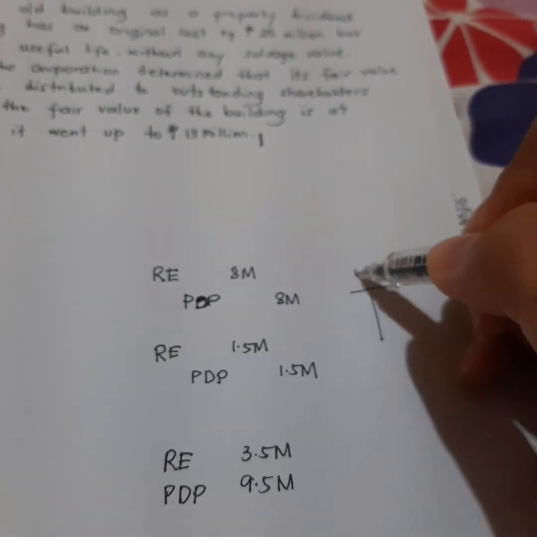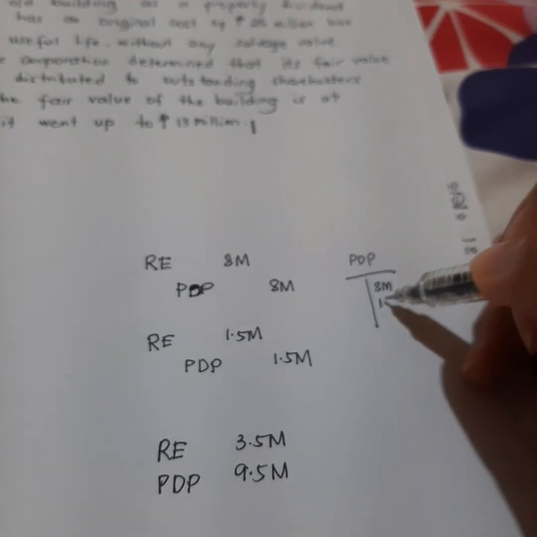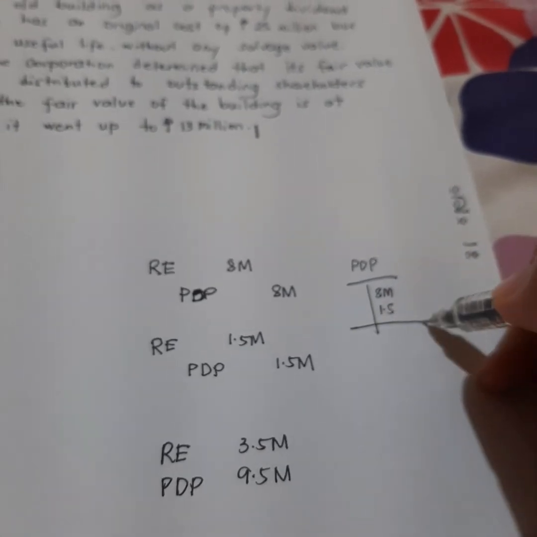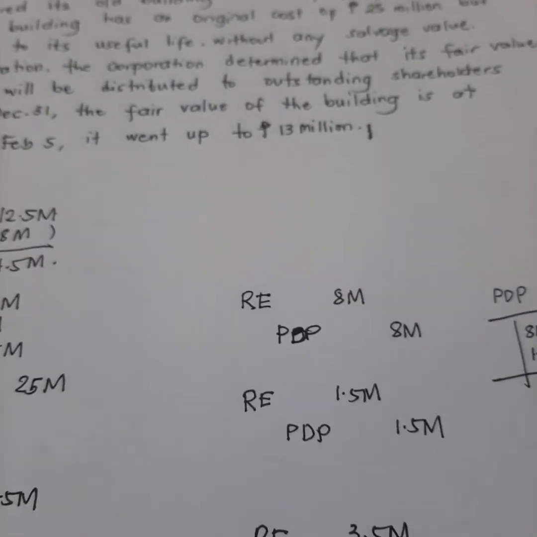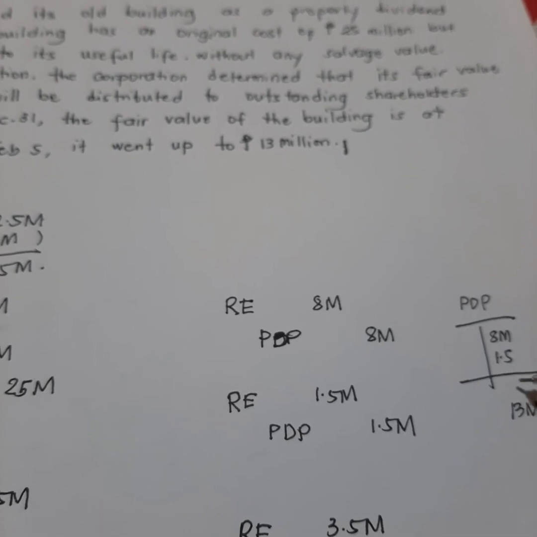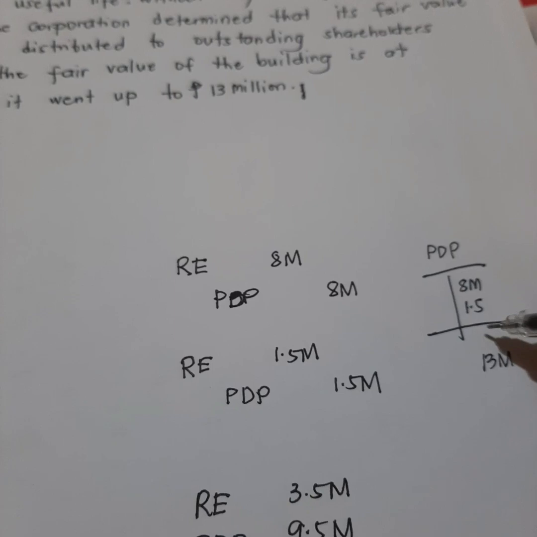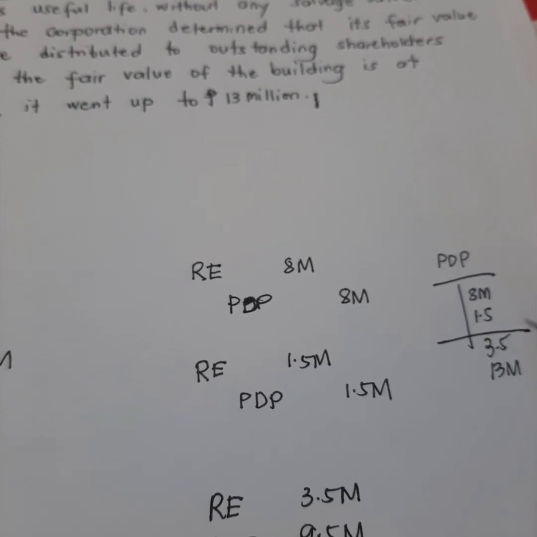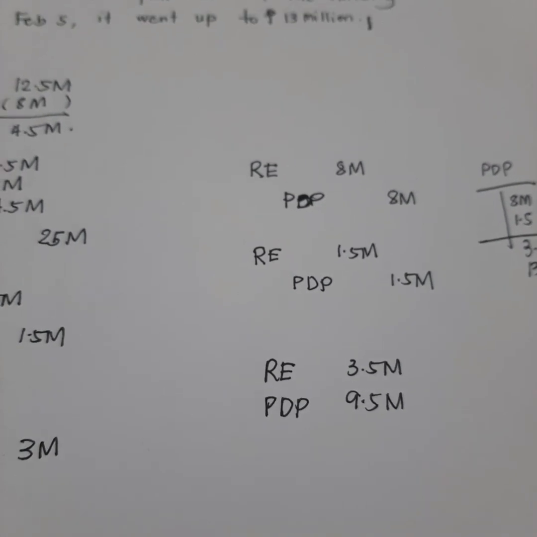Kinakancel ko na, so ito po yun. So, we have 8 million before. Then, nagdagdag tayo ng 1.5. But then, ang ending pala, kailangan pala ay 13 million. Okay? So, dapat yan sana, magdadagdag pa tayo ng 3.5. Okay? Pero, kaysa gawin natin step by step, eto, pinagsama-sama ko na. Pero, pakita rin natin step by step later. Although, nagawa na natin yung first step para sa asset.